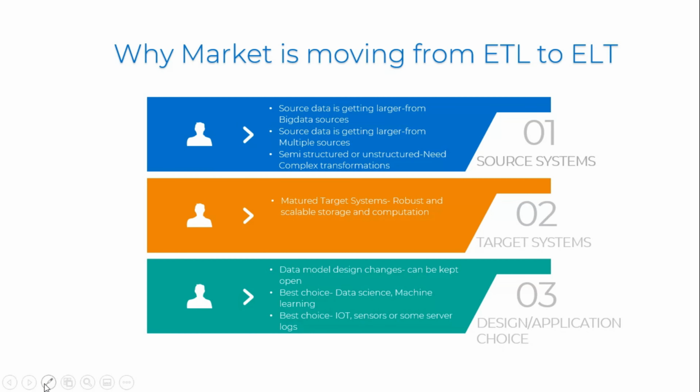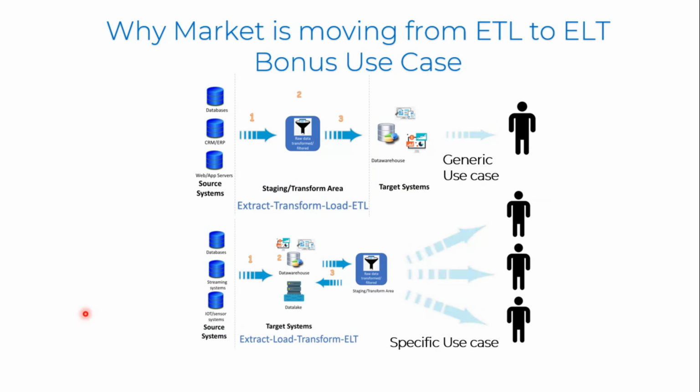Let us move to the next one. We saw in the previous slide why the market is moving from ETL to ELT. There is one bonus use case I want to share. If you see this diagram of ETL versus ELT in one slide, there is a target system and one generic use case defined on top of it.